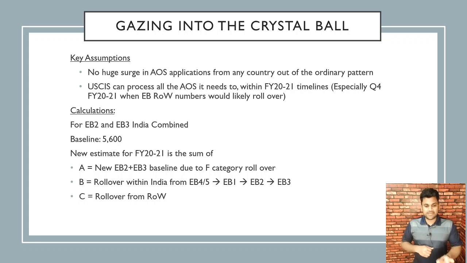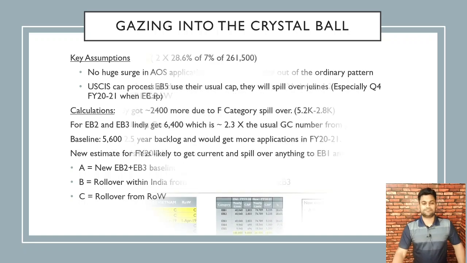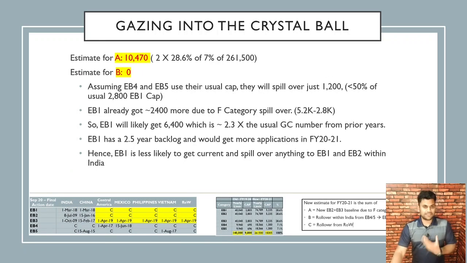And there is B, which is rollover within India from EB4 and EB5 to EB1 to 2 and 3. What does that look like? That'll be the additional number rolling over within India. And the C would be what is the number that's rolling over from the rest of the world to India. So if we add A, B, and C, we'll get the new estimate. Let's start with A. Again, it's straightforward.